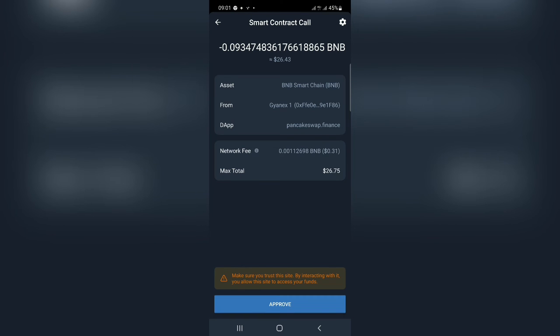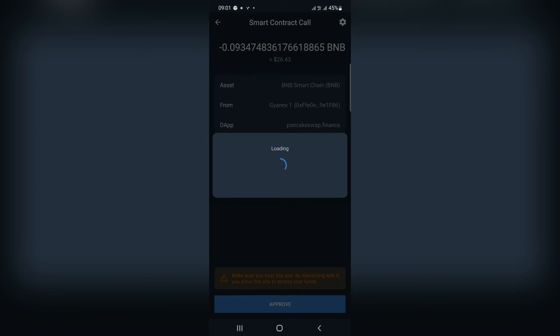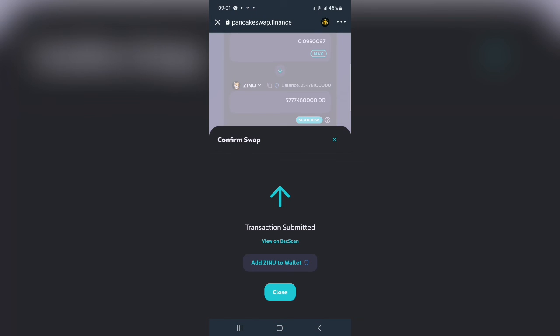Then I'll go to approve. I'll type my PIN. All right, so transaction submitted. So you click on close.